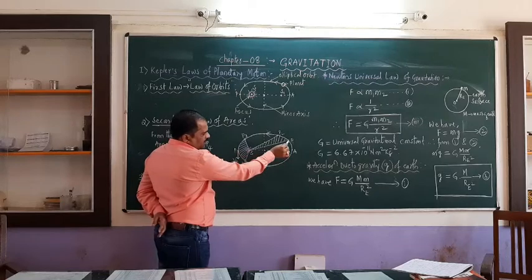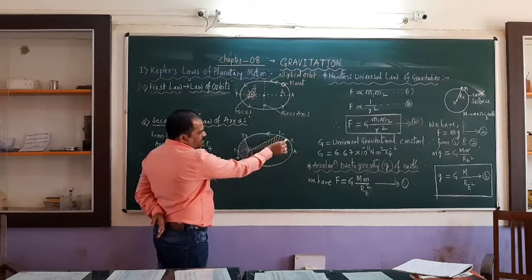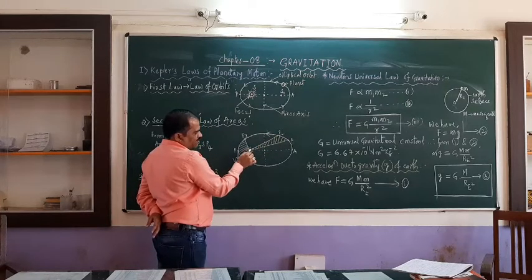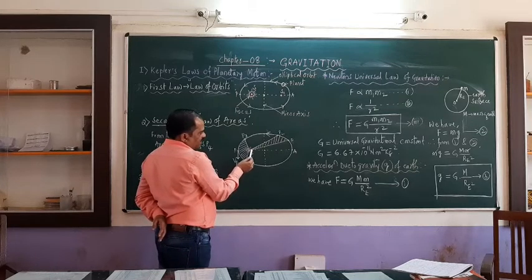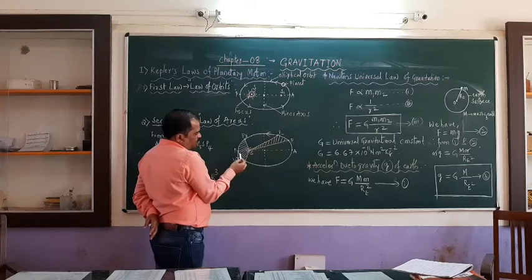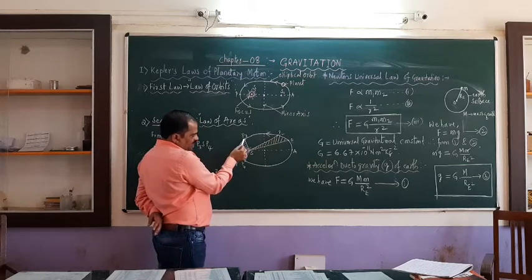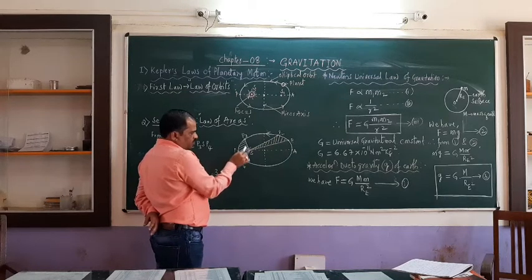Now let us consider the planet has moved from P1 to P2, and you join the lines P1 to S and P2 to S. If you measure the area P1 S P2, and then consider another case where the planet moves from P3 to P4.